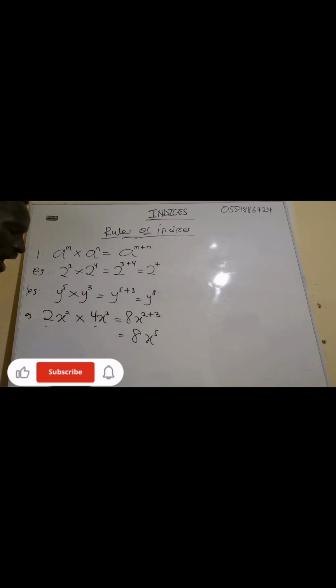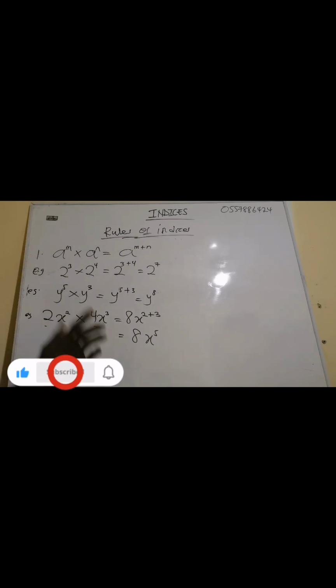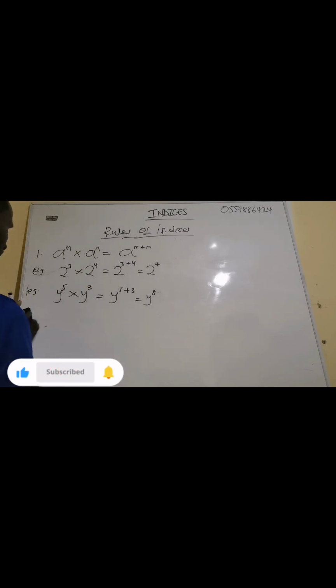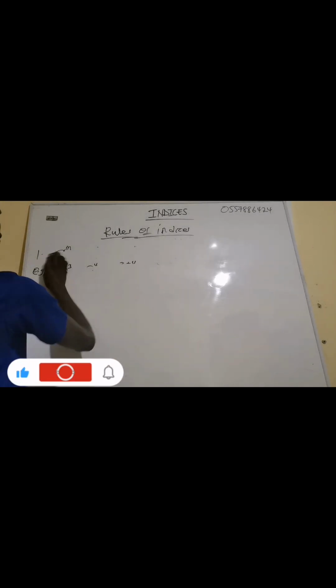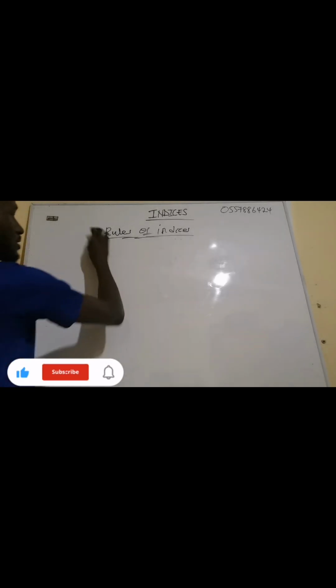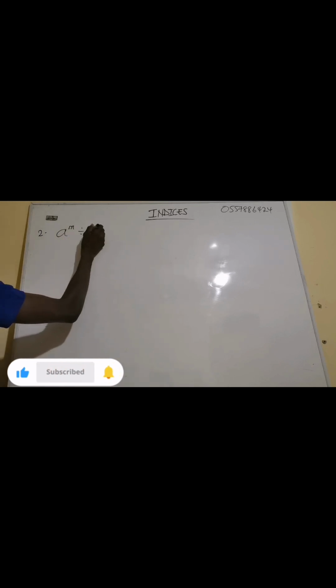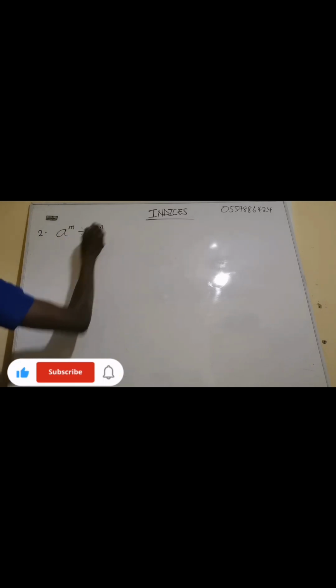Now let me talk about another rule, that is the division rule. Now rule number 2, division rule. If I have a exponent m divided by a exponent n.